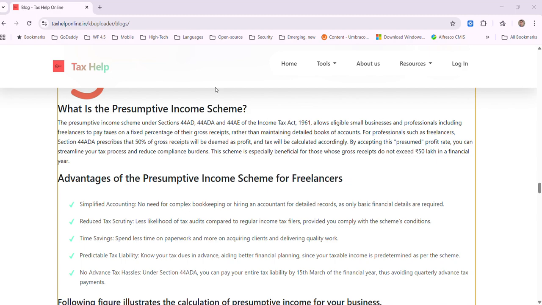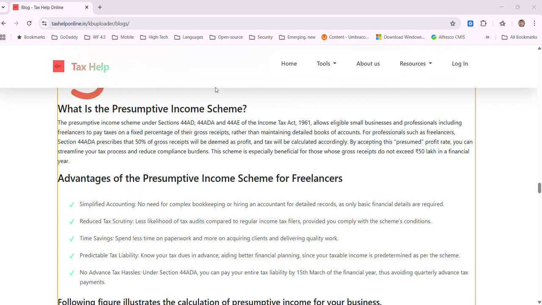And it's a very predictable tax liability, because only a portion of your total income is considered as income presumptively. Presumption is much like assumption. You assume that this much of your income is taken as the income for calculation. So you save time, because there is no complicated calculation, there is no complicated bookkeeping, and predictable tax liability means that you can always plan your taxes in advance.